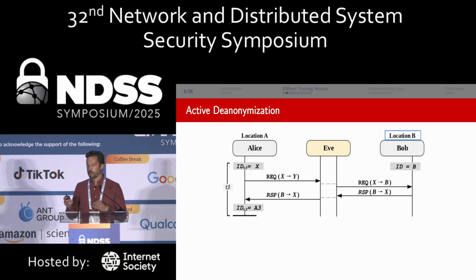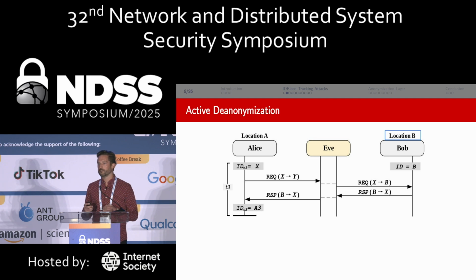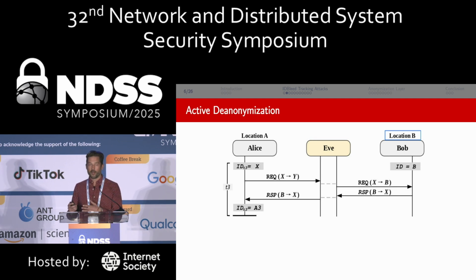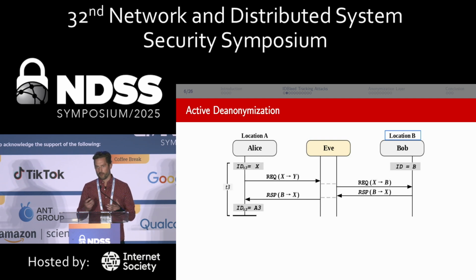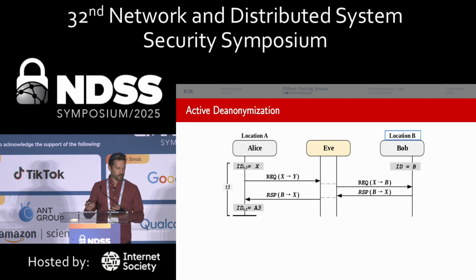Note that even though in this network flow we show the response from Eve back to Alice, that's actually not necessary. As long as Eve is just observing the response from Bob, you don't need to forward that, unless you're trying to manipulate protocol state or achieve something with that in whatever protocol you may be looking at.